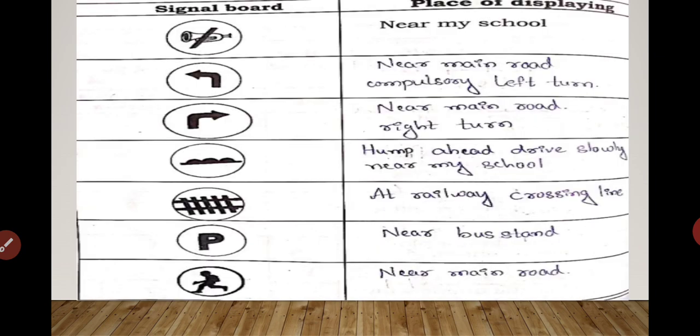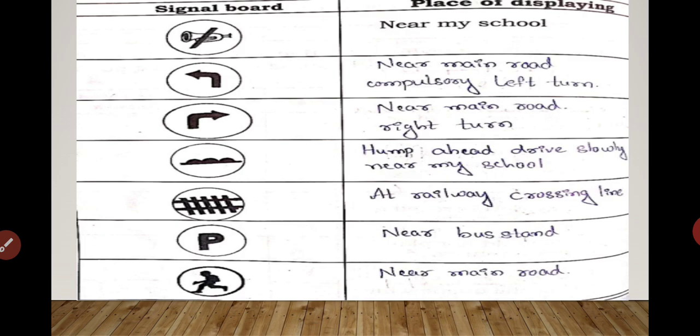Yes, here the signal boards are given, showing where they are displayed. The first one is the horn sign near my school. Yes, do not honk the horn here, because it is near your school. Near every school, this sign will be there where there is a road, so that the students should not get disturbed. So this signboard will be there.